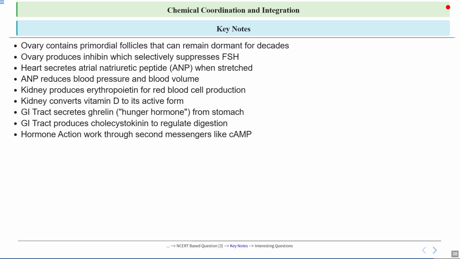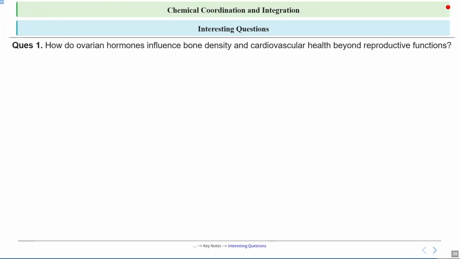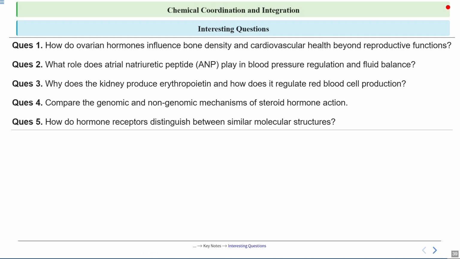The GI tract produces cholecystokinin to regulate digestion. Hormone action works through secondary messengers like cAMP. Some hormones act directly by altering gene transcription. So these are some interesting questions. You can take a screenshot of them and solve them after the completion of this lecture.